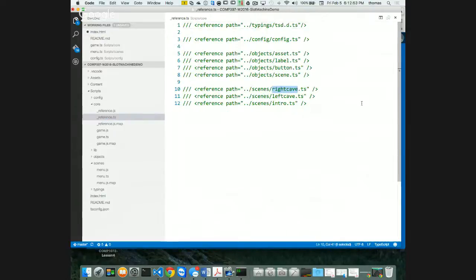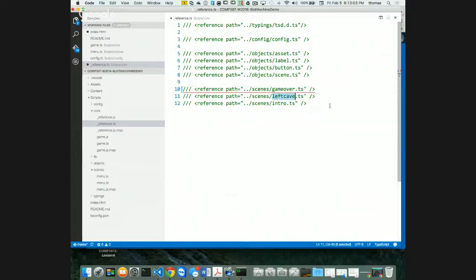I'm just using this as a scaffold. Which means this one is going to be my game over. I don't have that yet. It's going to be an error. That's fine. My left cave is going to turn into my slot machine, and my intro is going to be my menu, which is not going to error out because I already have that. Yay, lots of errors still. Don't worry, we're going to get rid of that.